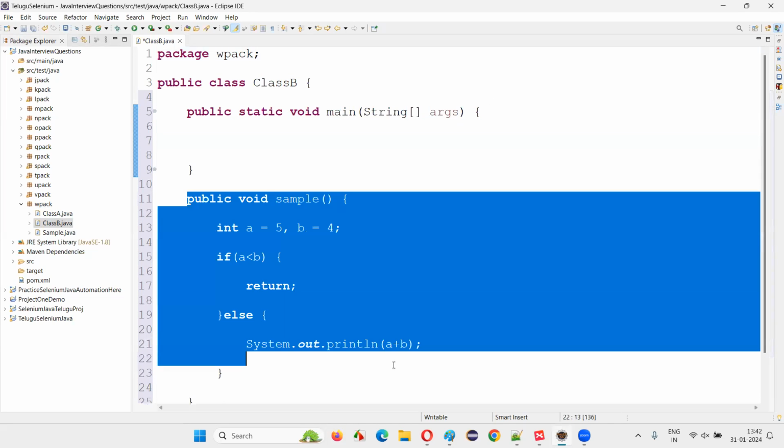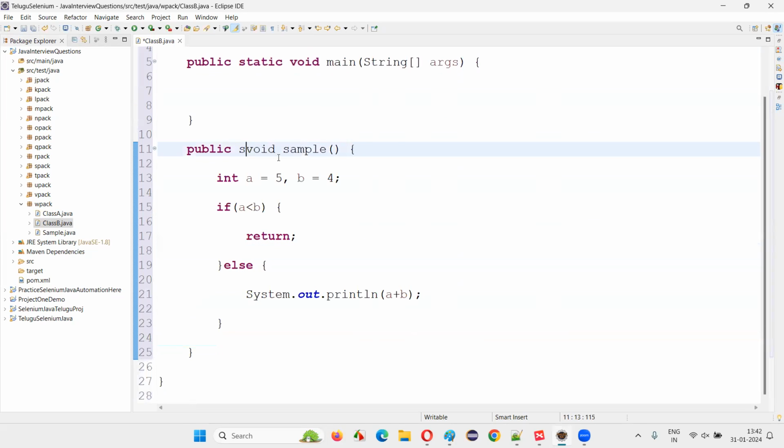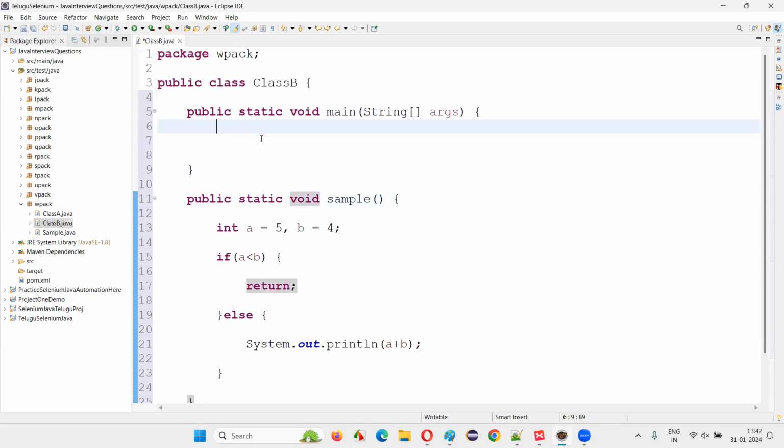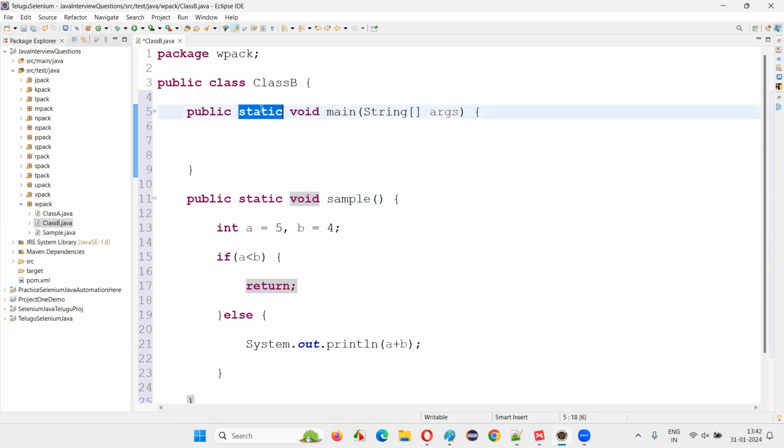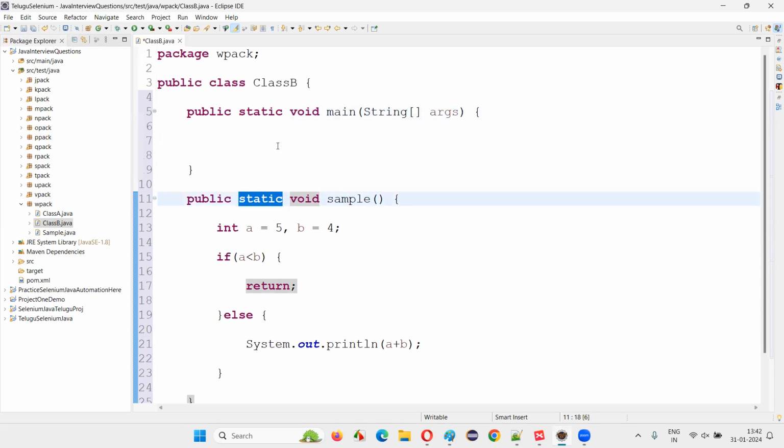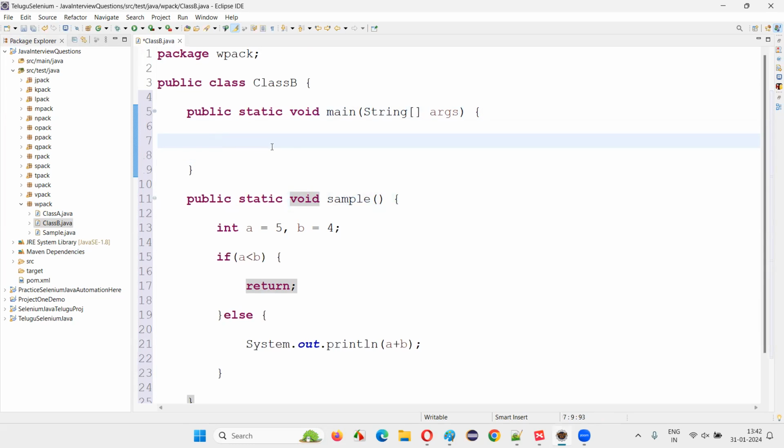Now, in order to call this method, I can make this method static, so I can directly call it, because static methods can only access static stuff. The main method is static, so this method also needs to be static to be directly called. Now I can call the method. Simply I'll call the method, guys.